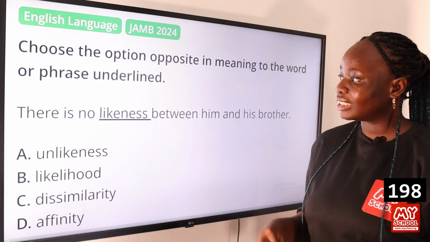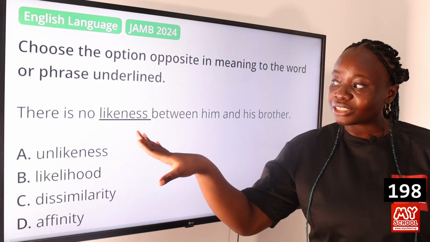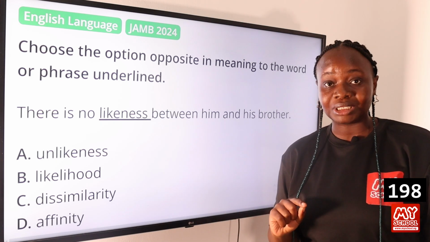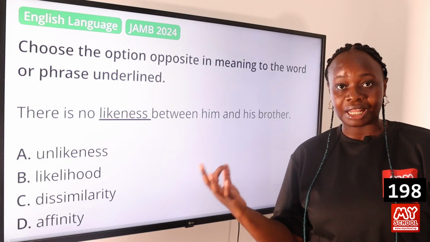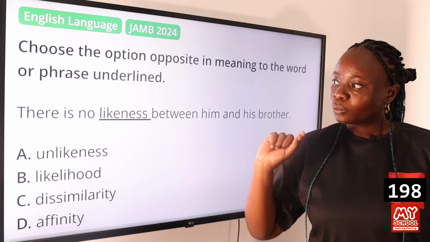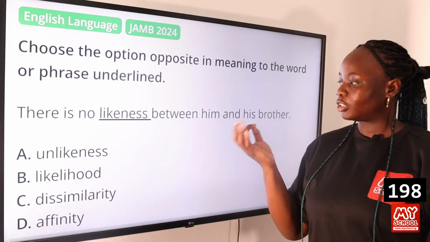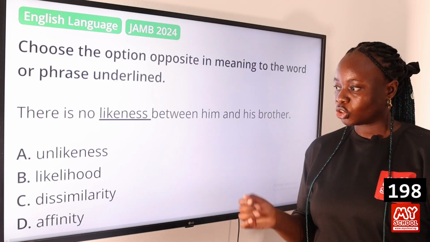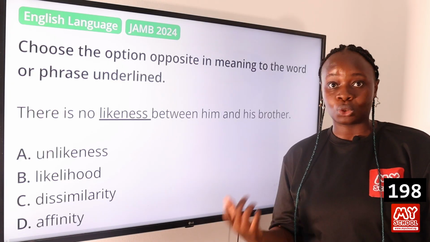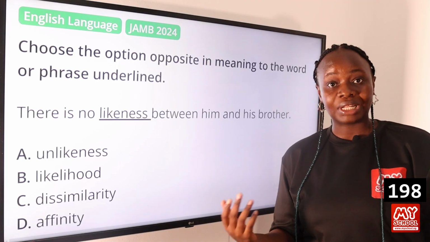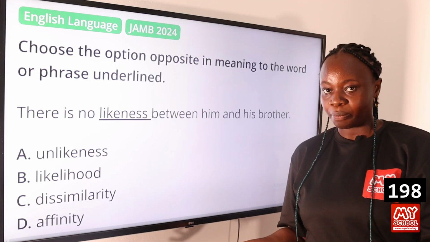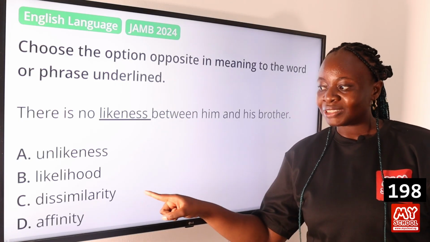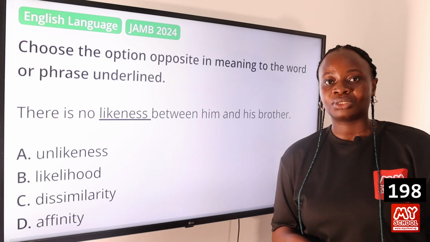The word likeness means similarity or resemblance. That means there is no similarity or resemblance between him and his brother. So the opposite of that would be dissimilarity. That means a lack of similarity or resemblance. So there is no lack of similarity or resemblance between him and his brother. So it may feel like option A, unlikeness, is the answer to this question, but please note that the word unlikeness is not a word. So we have the word unlikely, as in something is unlikely to happen, but there is no such thing as unlikeness. So the opposite of likeness would be dissimilarity. Option C is the answer to this question.